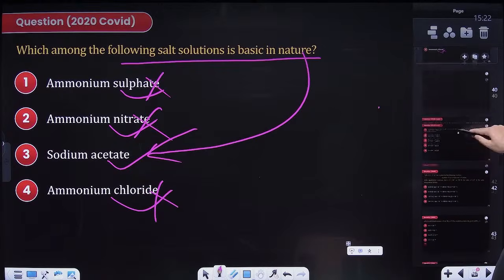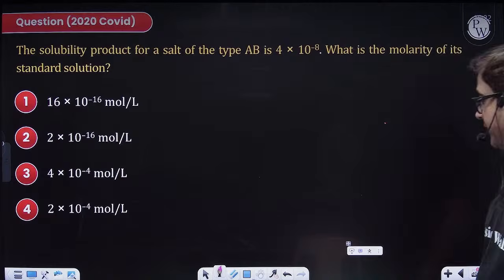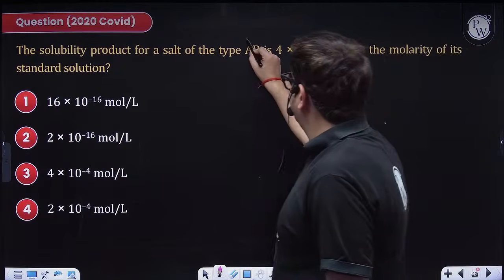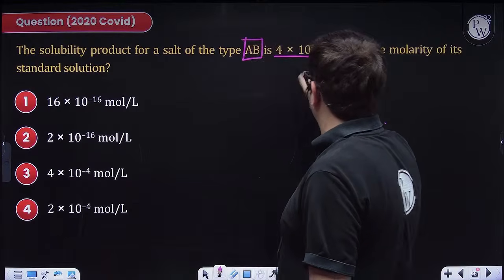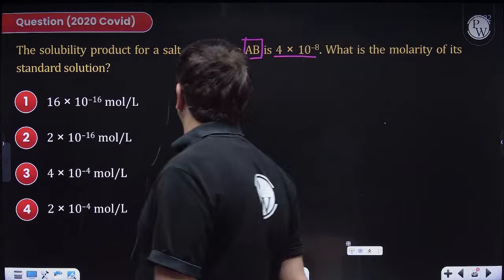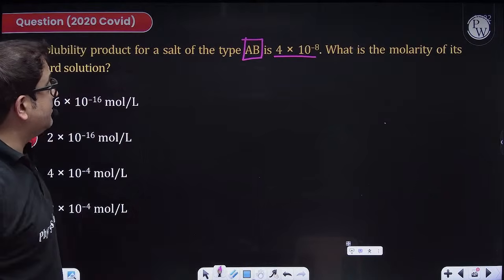Moving to the next one, attempt this one, beta. The solubility product for salt AB is this. What is the molarity of its standard solution? So solubility is given and you are asked molarity.